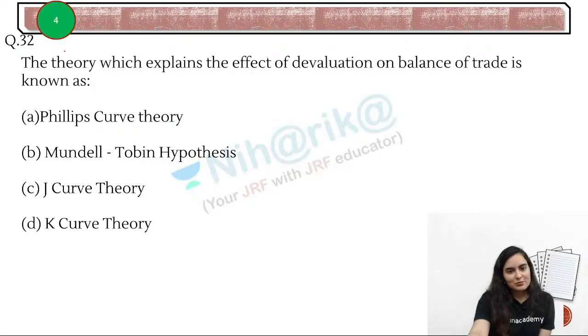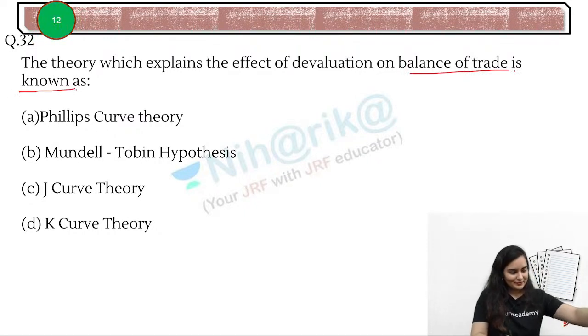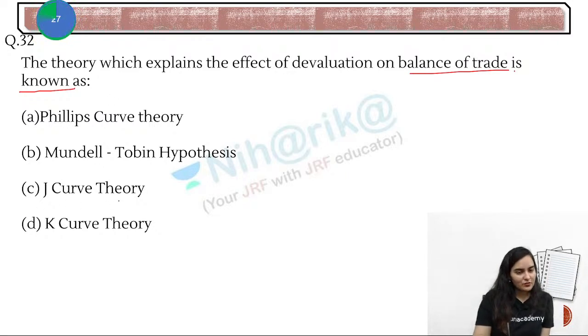The theory which explains the effect of devaluation on the balance of trade is known as? I cannot see anything in the comments, if somebody is typing. Okay, now you are typing. Very good. Tehreen has given the correct answer: J curve theory.